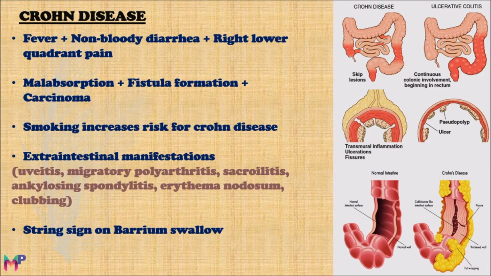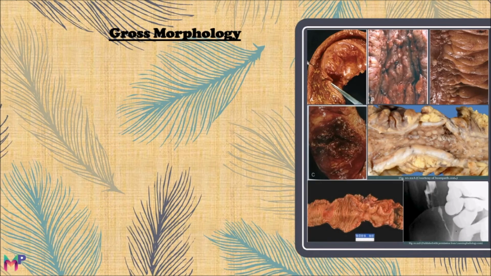The string sign on the barium swallow is the characteristic finding of Crohn's disease, which I will show you in the picture later. Features like the cobblestone appearance of the mucosa, fissure and thickened wall, and fat wrapping or creeping fat will be discussed in the gross morphology and histological features of the disease. On gross morphology, the major differentiating feature of Crohn's disease is skip lesions. These are lesions with multiple separate, sharply delineated areas, which are areas with clear edges or boundaries.